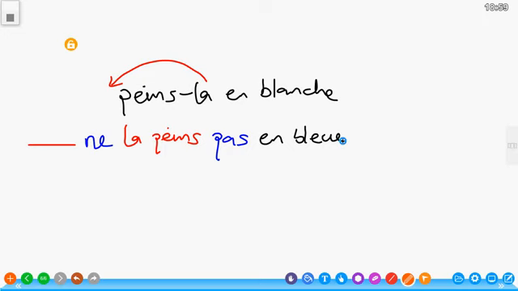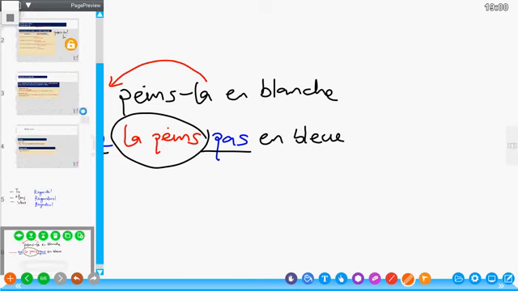This is the negative sentence here. So the pronoun now comes before the verb when you express negation. So peins-la now becomes ne la peins pas en bleu. That is the simple way of giving order in imperative form.